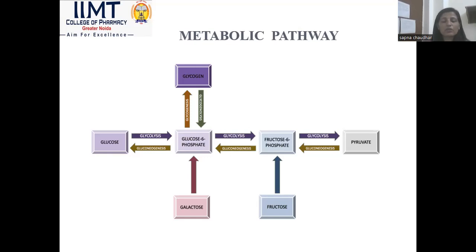This diagram explains glucose being converted into pyruvate. That procedure is called glycolysis, which is shown in blue. When pyruvate is converted back into glucose, it is exactly the reverse procedure of glycolysis, and is called gluconeogenesis. When a non-carbohydrate molecule is converted into a carbohydrate, like a sugar molecule, that is gluconeogenesis. When glycogen is converted into glucose, that procedure is called glycogenolysis. And when glucose 6 phosphate is converted into glycogen, that procedure is called glycogenesis.